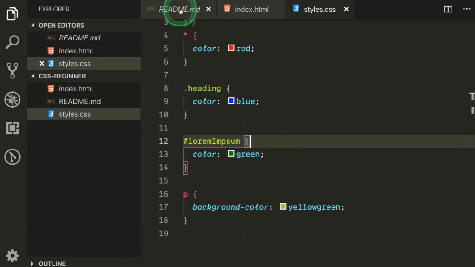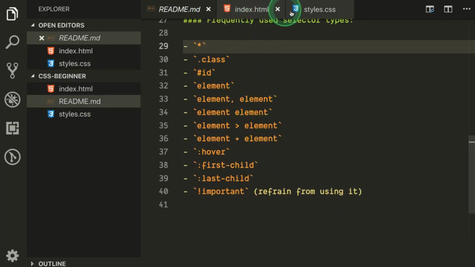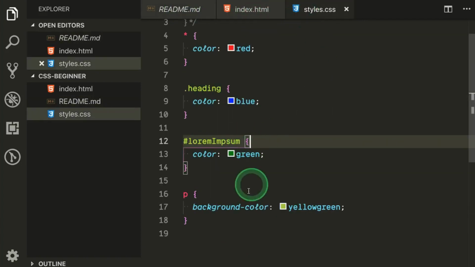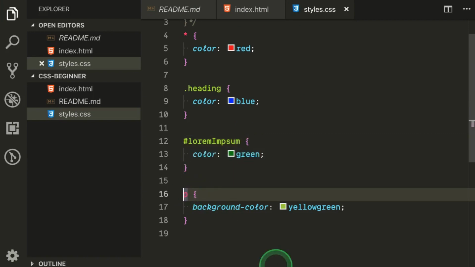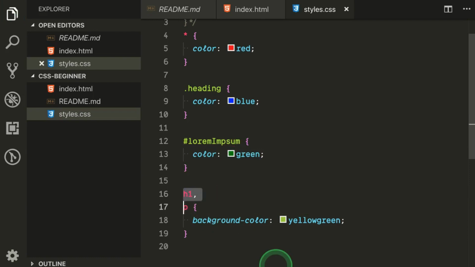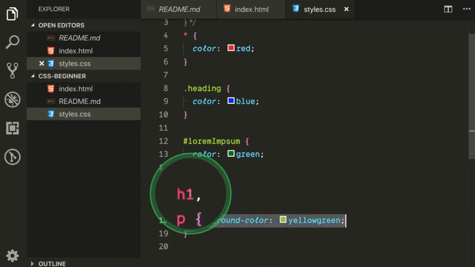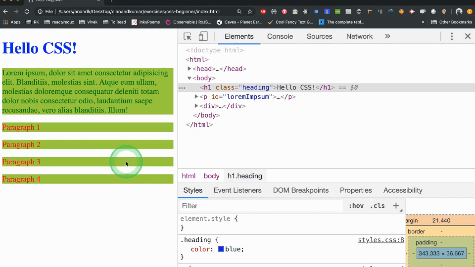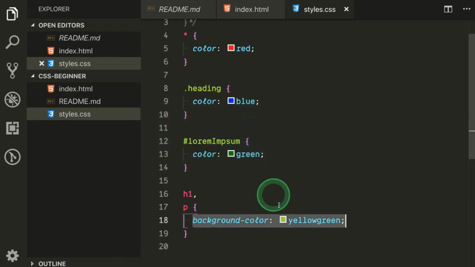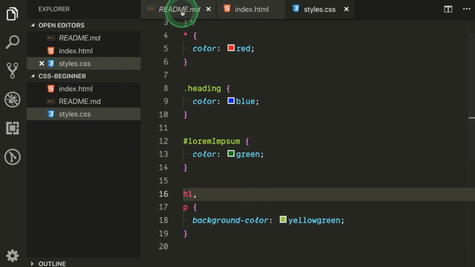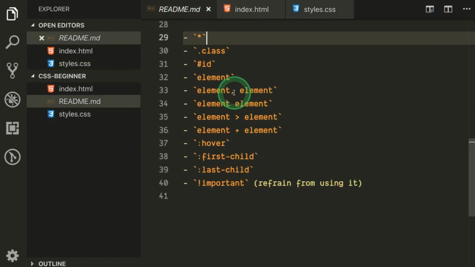Okay, next one is element comma element. So when I say element comma element, it means I can have another element, for example h1, and then comma p. In this case, what will happen is this particular style will get applied to h1 and p both. Okay, so let's refresh this and you will see both the header and the paragraph have this particular style. So comma you can use for defining a style for multiple elements.